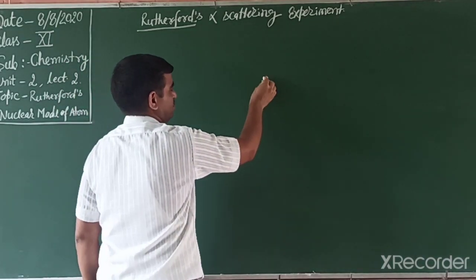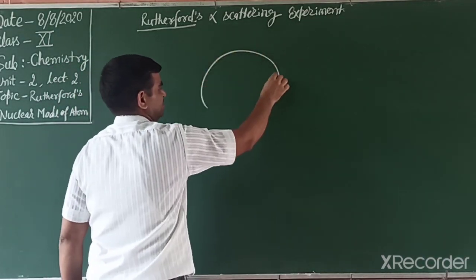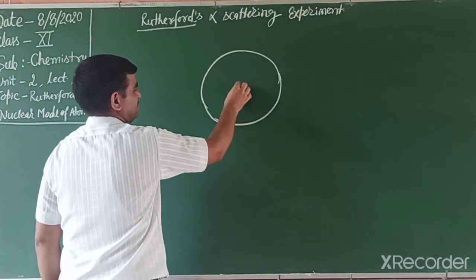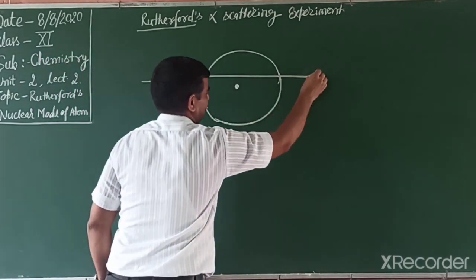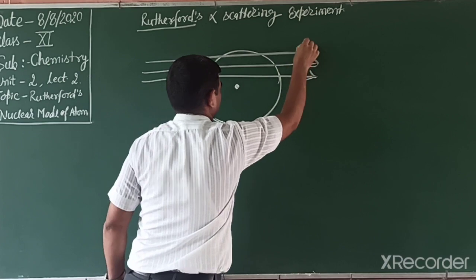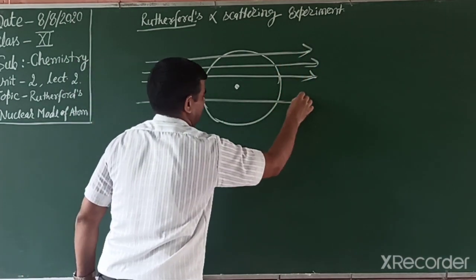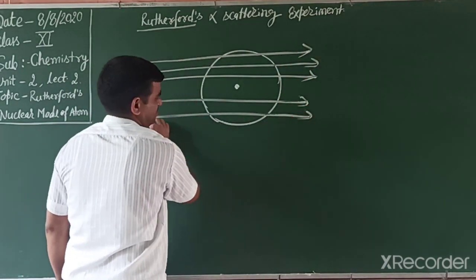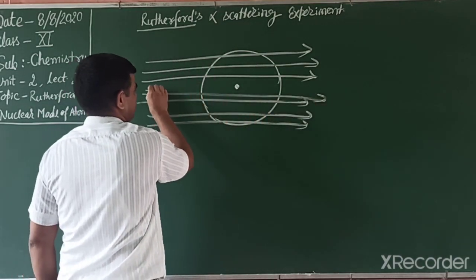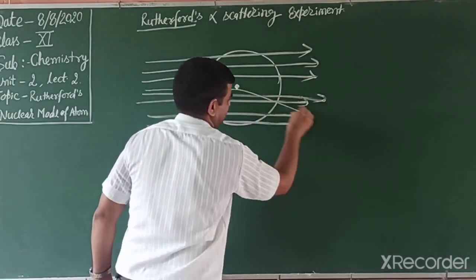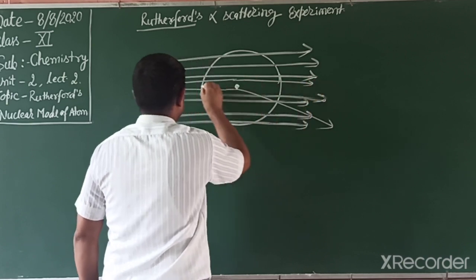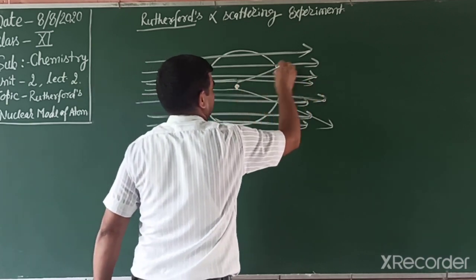So the gold experiment we can understand like this. This is the atom, and when the particle moves, there is no deflection because it passes through in a straight line in this way. When they hit in this, there is no deflection. When the particle comes nearer, then slight deflection. When the particle comes nearer, then slight deviation.